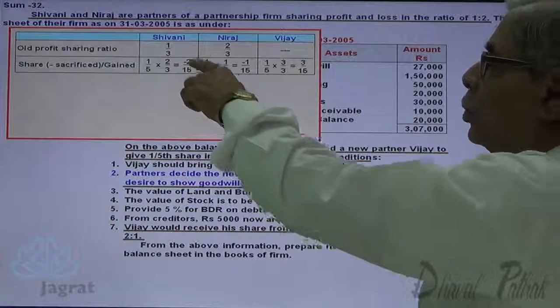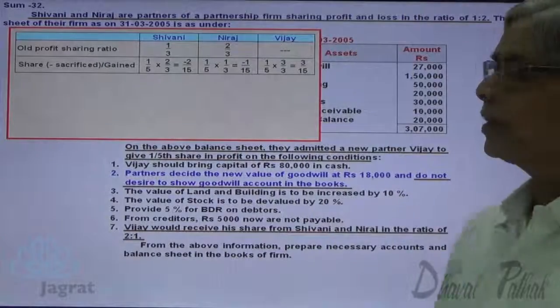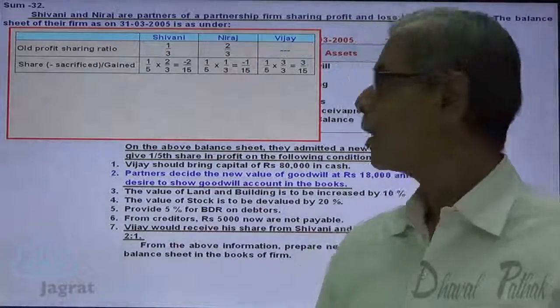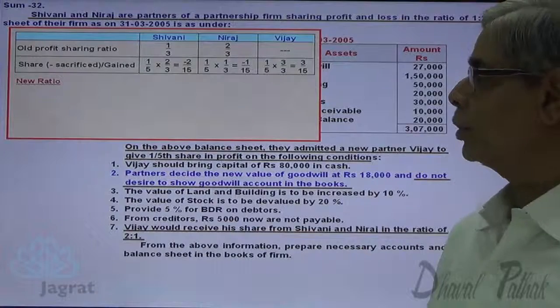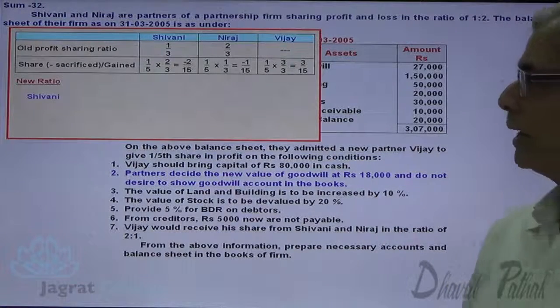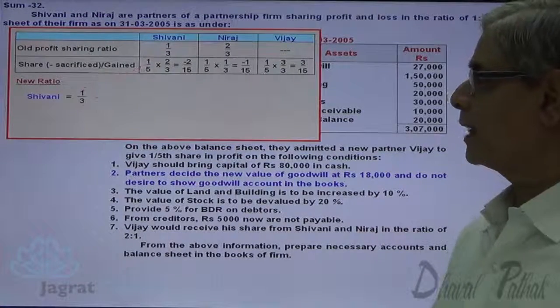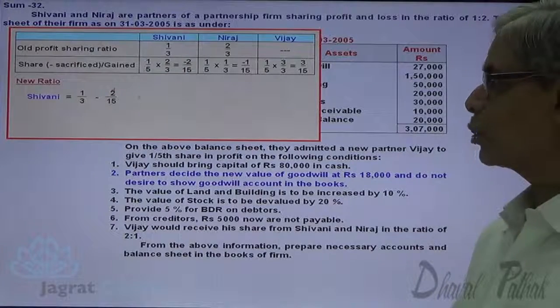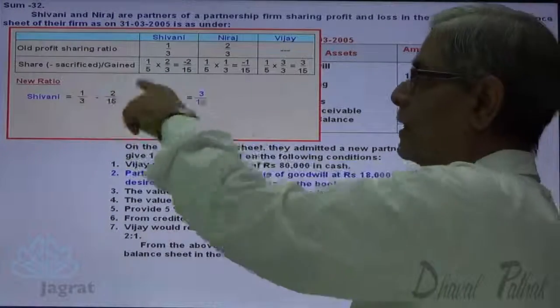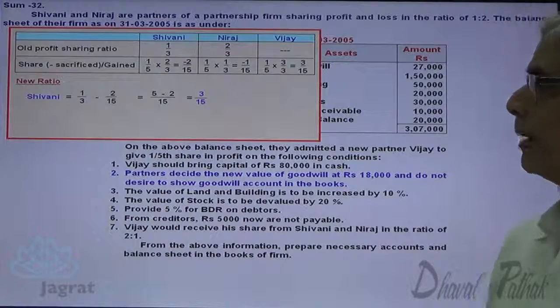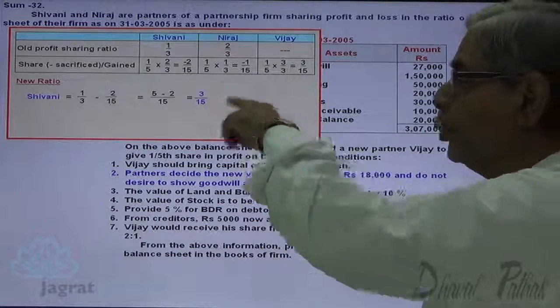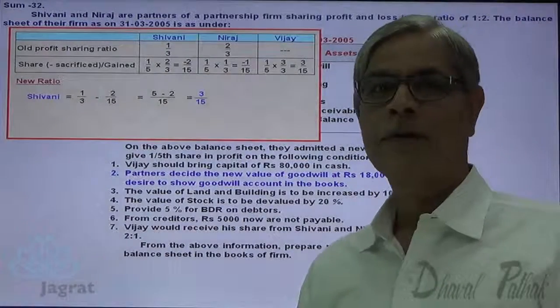So 2 plus 1, 3/15 is the share gained by Vijay. Now if I want to find out the new ratio, then it is old share in profit minus share sacrificed. So 1/3 minus 2/5: 3 5s are 15, 5 minus 2 upon 15, 3/15 is the new share of Shivani.